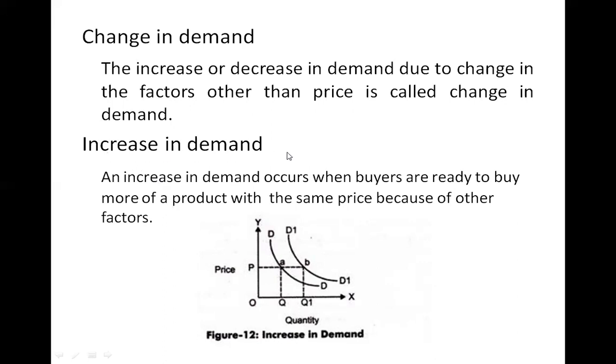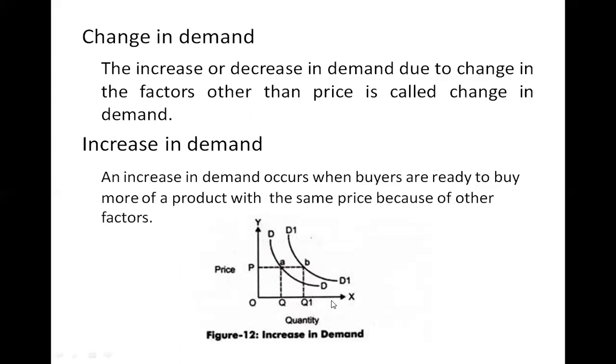Next, increase in demand. An increase in demand occurs when buyers are ready to buy more of a product at the same price because of other factors. So when the consumers are buying more and more quantity at the same price, this increase in demand exists. Just look at this graph.